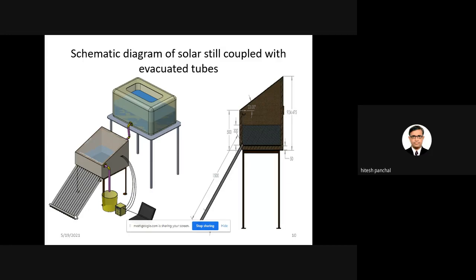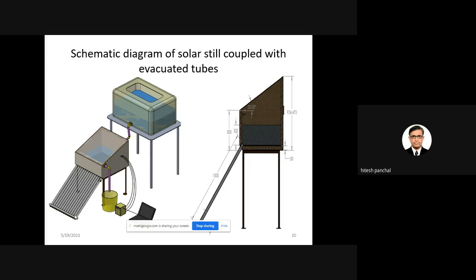Suppose I take one simple example: you can carry out one experiment in which you use the evacuated tube collector separately, and whatever hot water is collected by the evacuated tube collector, you supply to the basin. The second way is to directly couple the evacuated tubes.